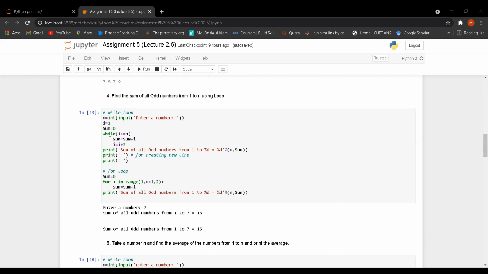So 3. After that it will check the condition I is less than or equal 3. So 3 is less than or equal 3. That means it is true. So after that it will again do the same operation: sum is equal sum plus I. The previous sum is 1 and the new I is 3.